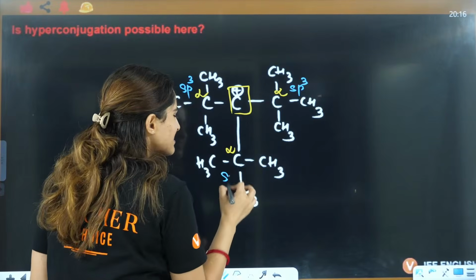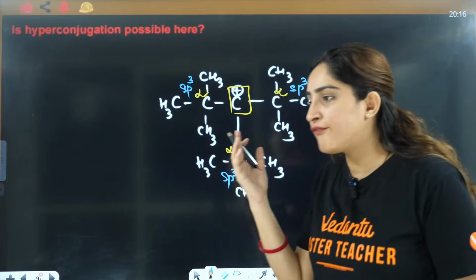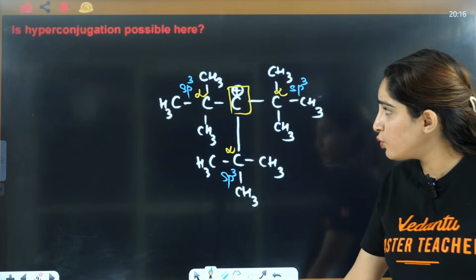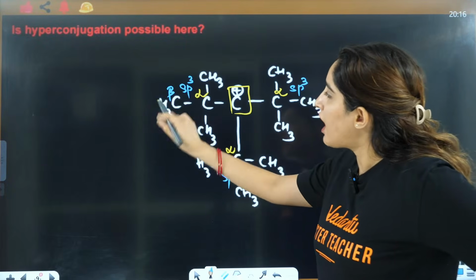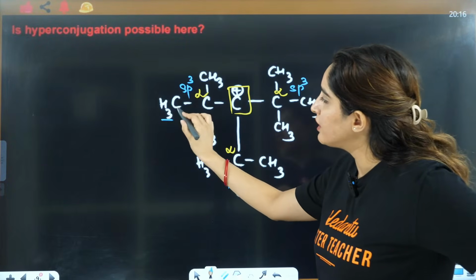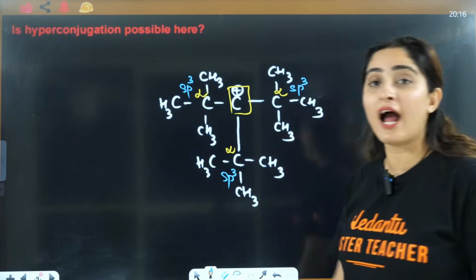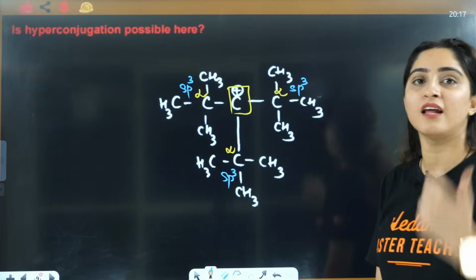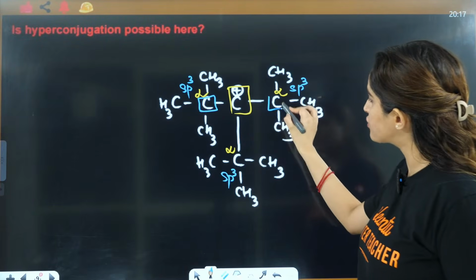But tell me, does any of them have even one alpha hydrogen? This is beta carbon. This hydrogen connected to this carbon is beta hydrogen. You need alpha hydrogen. You don't even have a single alpha hydrogen here. This does not contain hydrogen. This does not contain hydrogen.